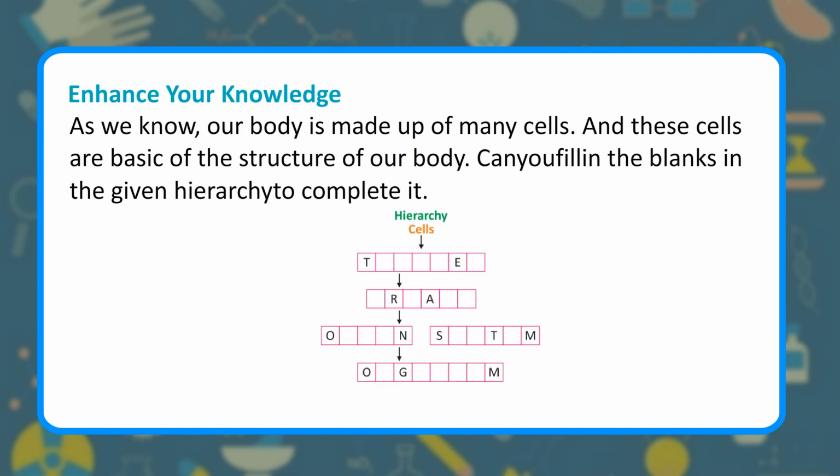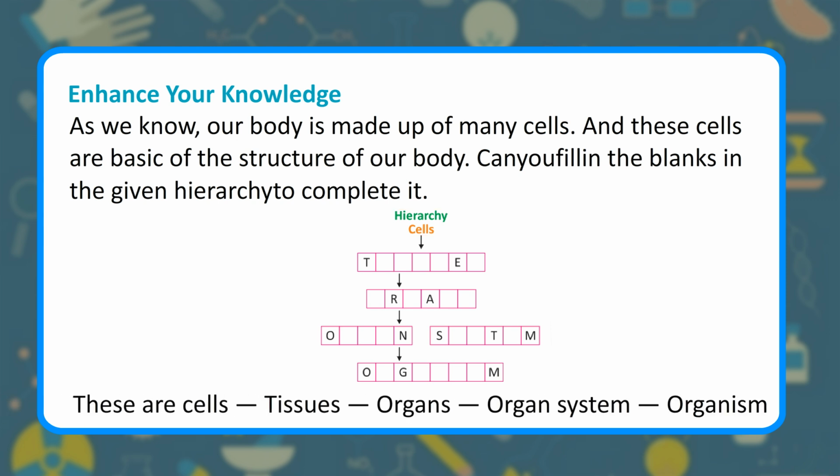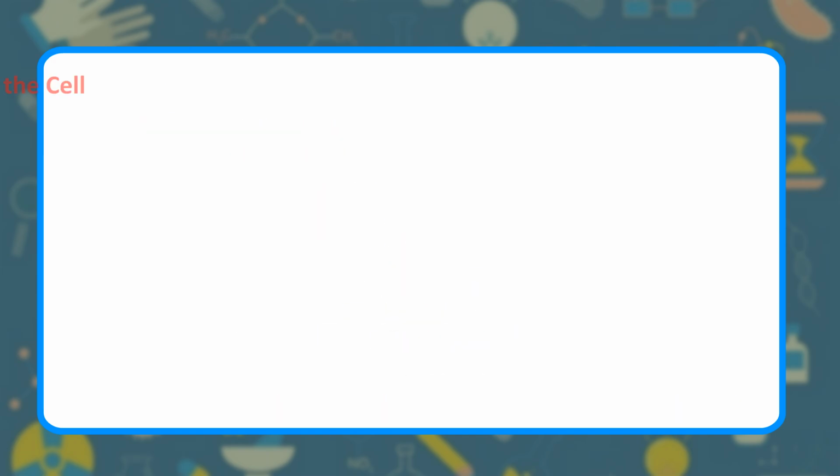As we know, our body is made up of many cells, and these cells are the basic unit of the structure of our body. Can you fill in the blanks in the given hierarchy to complete it? Hierarchy: cells, tissues, organs, organ system, organism.